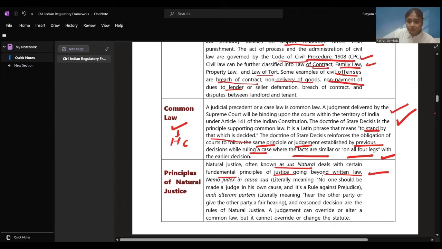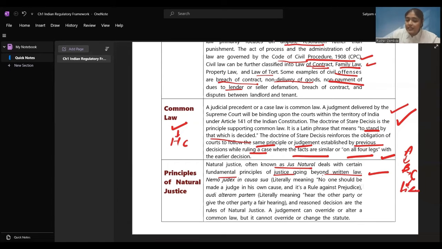A has murdered B, and C is the family of B. C has filed a case. Now, the court will have to give equal opportunity of hearing to A. A has to be given a chance to present his side.